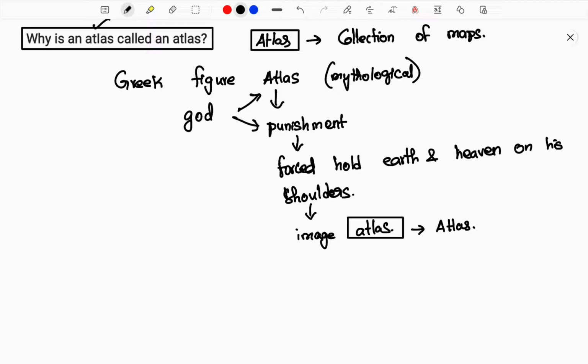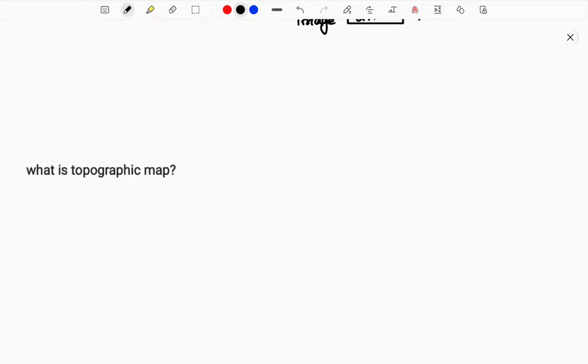How it evolved: here he is forced to hold earth, heaven, everything together. In the same way, atlas means number of maps, collections, everything held in a single book. That is a symbolical representation that has come from a historical and knowledge-based evolution. Okay guys, this is simple.